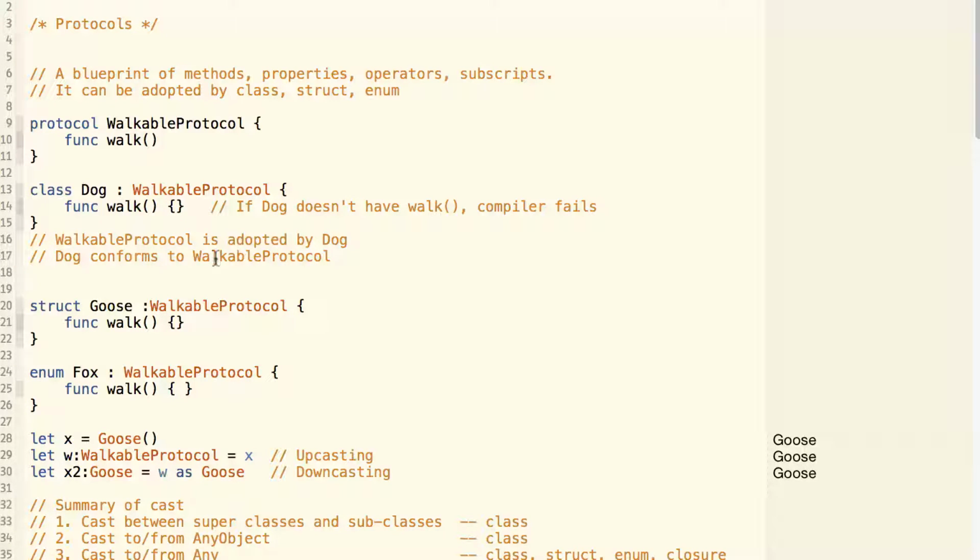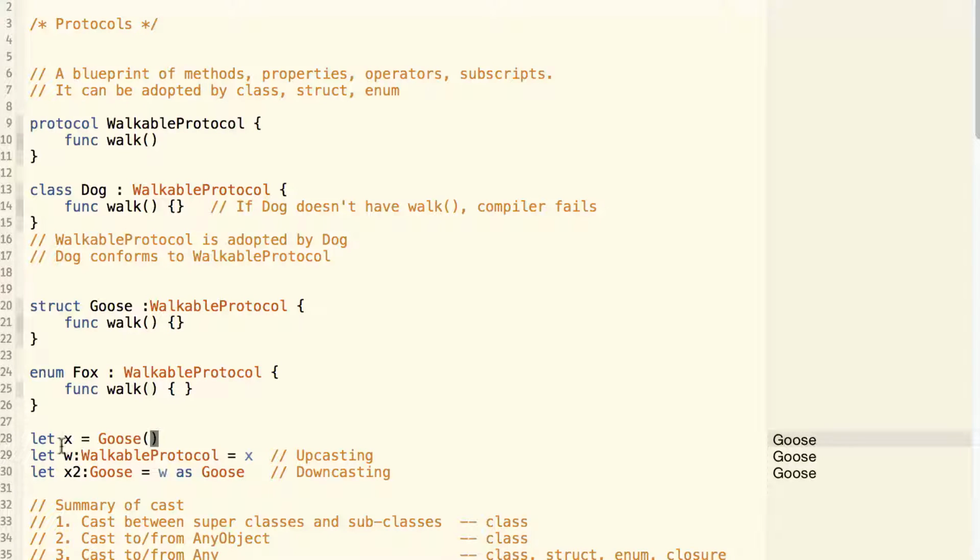So by this, we say the walkable protocol is adopted by dog, or the dog is conforming to the walkable protocol. Not only a class can adopt a protocol, a struct and enum can also adopt a protocol. Here we have an example of struct goose, which adopts the protocol of walkable protocol, and enum fox also conforms to the protocol.